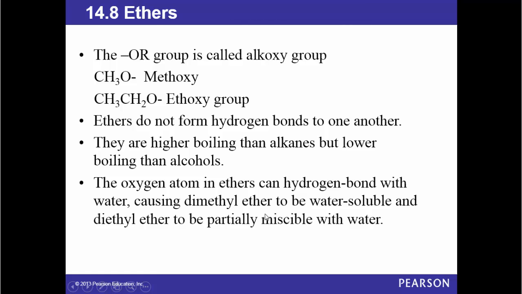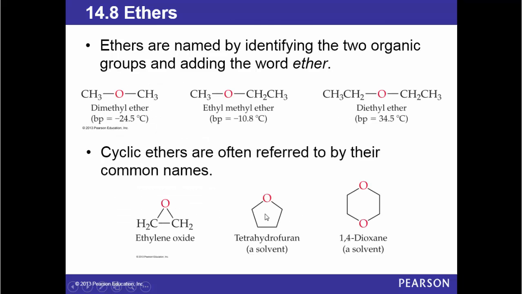Now, ethers do not form hydrogen bonds to one another at all. Alcohols first, then ethers, then alkanes. Now, the oxygen atom in ethers can hydrogen bond with water, causing dimethyl ether to be water soluble and diethyl ether to be partially miscible with water. Then this oxygen can form hydrogen bonds with water. So this one is miscible with water and this one is partially miscible with water.